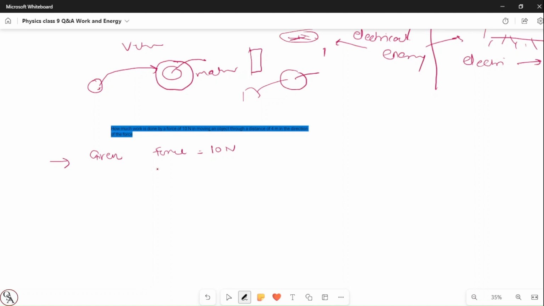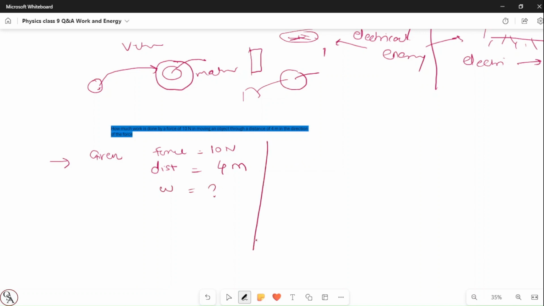So the distance given is 4 meter. And they have asked us to calculate the work done.